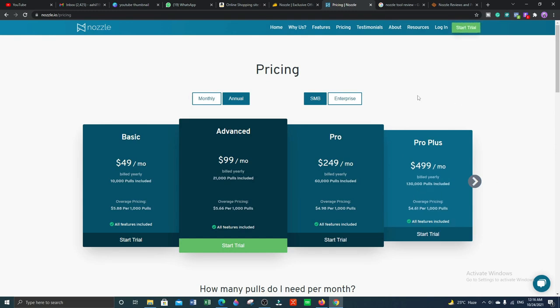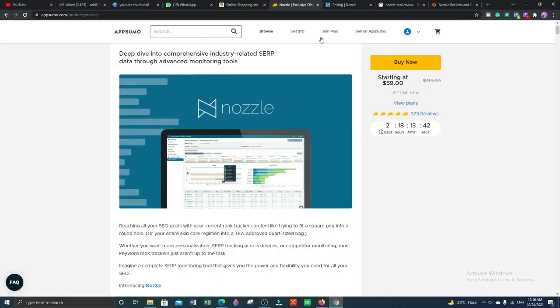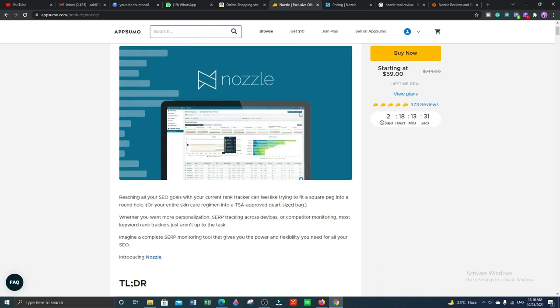Okay, and they also have a free trial, if you want to go with the free trial, so that you can get comfortable with this tool. I have mentioned the link in my video description. Whenever you click on that link, you will be redirected to this landing page, the AppSumo Marketplace.